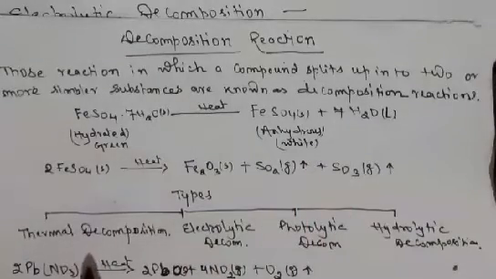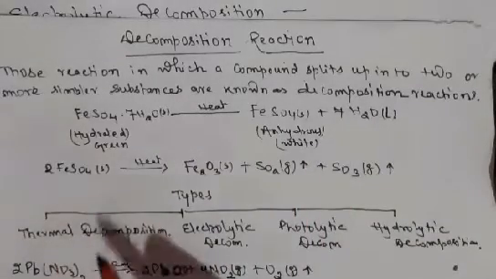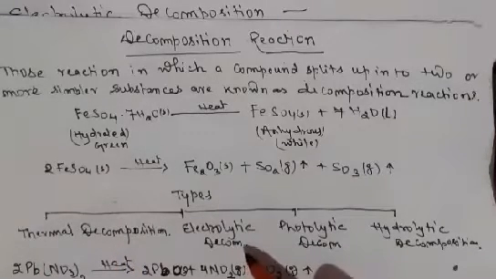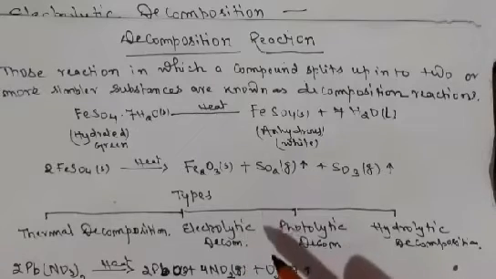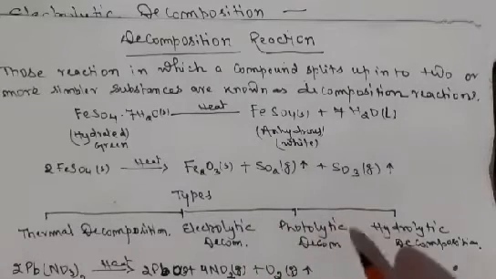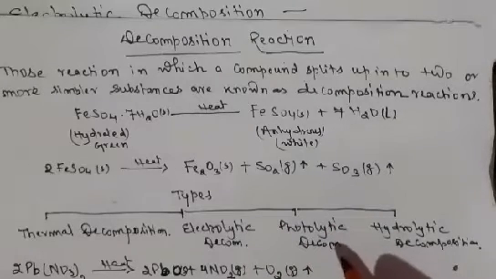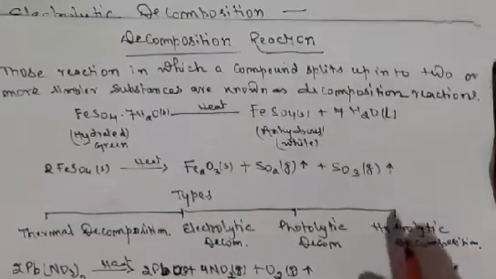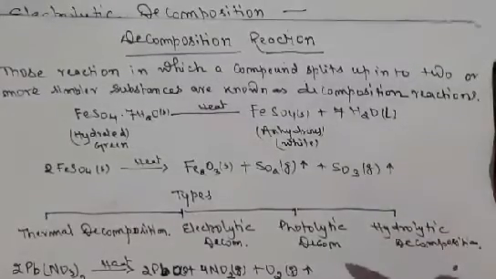If heat is involved and the substance gets split, that is called thermal decomposition. If electricity is involved, that is called electrolytic decomposition. If light is influencing the decomposition, that is called photolytic decomposition, and the other is hydrolytic decomposition. Here water is involved and water is influencing to split the substance into two new substances.